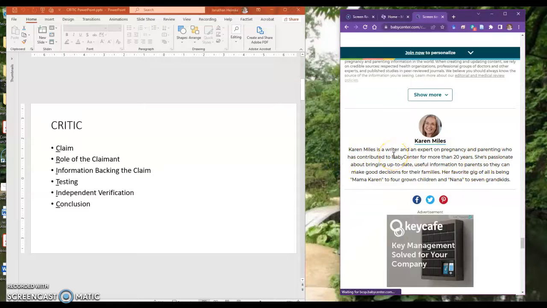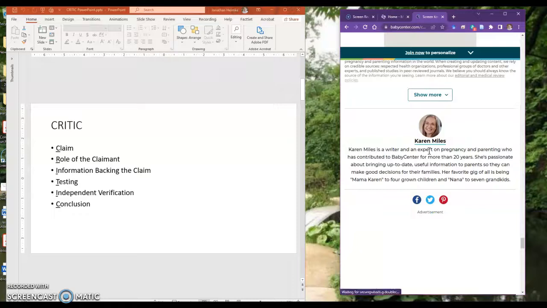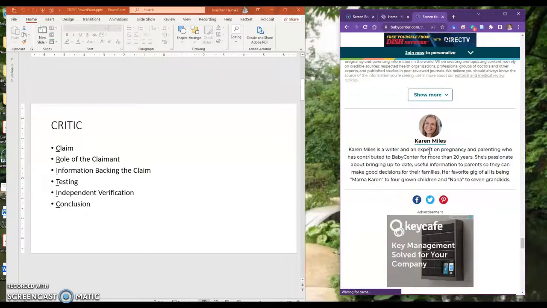But one thing that I would question is that it does not give her credentials. That means, does she have a degree in psychology, educational psychology, or child development? They say she's an expert on parenting, but what does that mean? So that is a red flag for me. Does Karen Miles have the credibility to write this article?